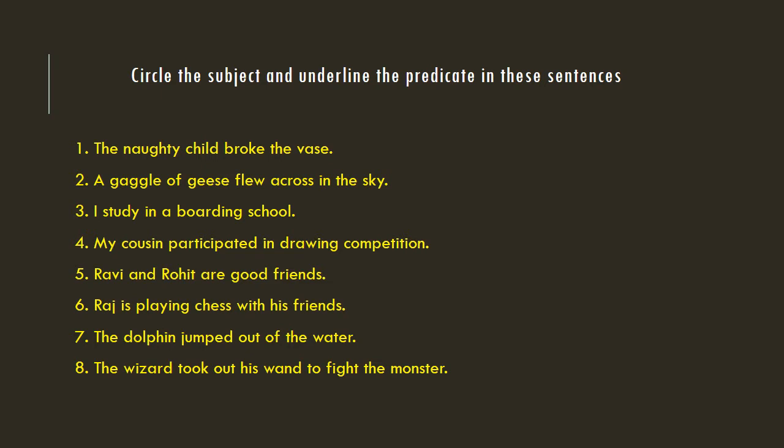Question 5. Ravi and Rohit are good friends. Question 6. Raj is playing chess with his friends. Question 7. The dolphin jumped out of water. Question 8. The wizard took out his wand to fight the monster.